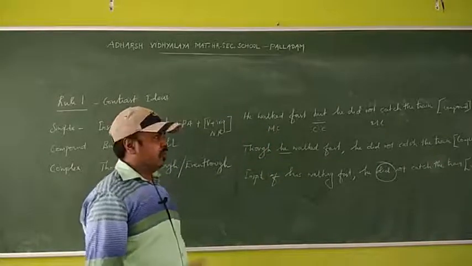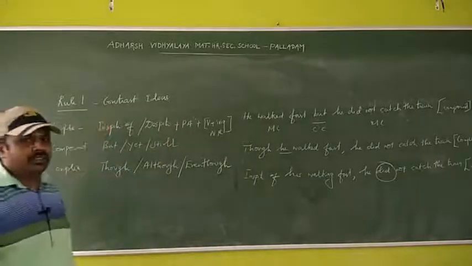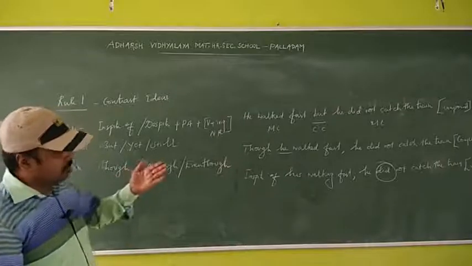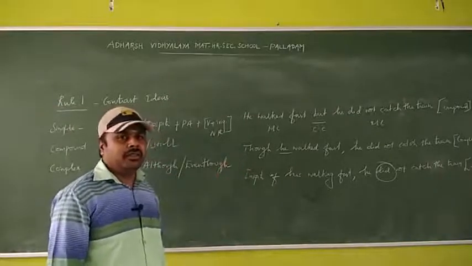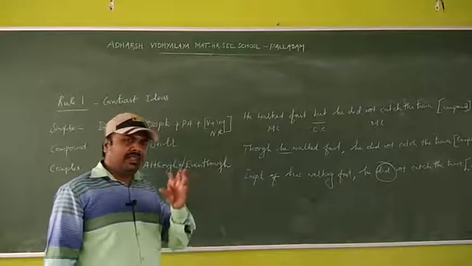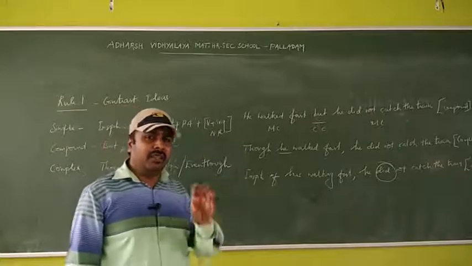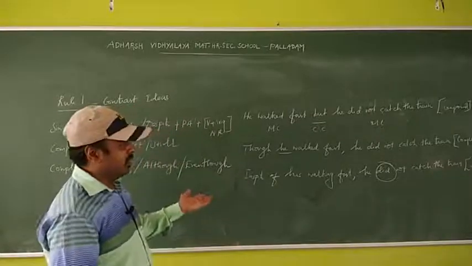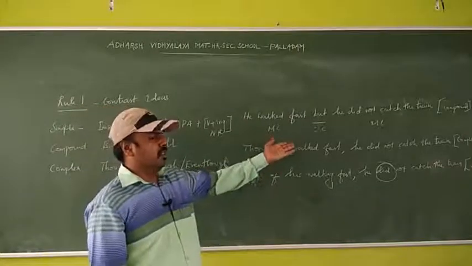Okay, so why I have given the title, the subheading, is because after teaching all the rules, if any sentence comes, you have to identify the sentence only by the meaning. You should not see whether a coordinating conjunction is there or a subordinating conjunction is there.